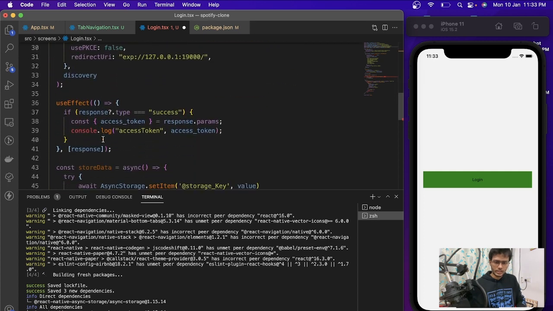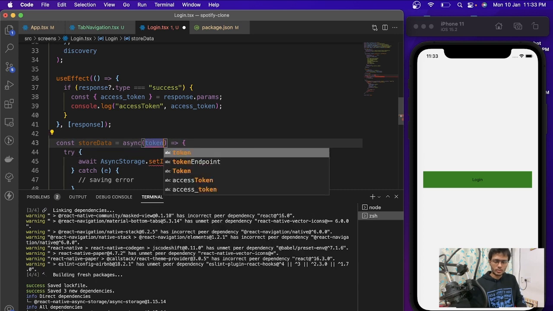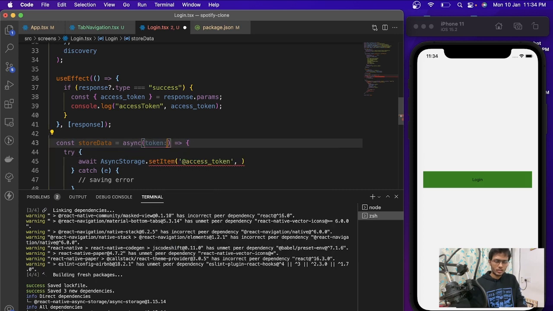And this async storage will give us setItem, and we are going to have the access token, and we will store this token over here. So we can have this token as a string, I think.